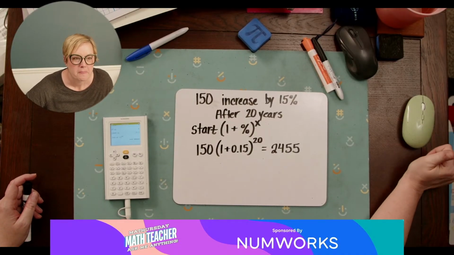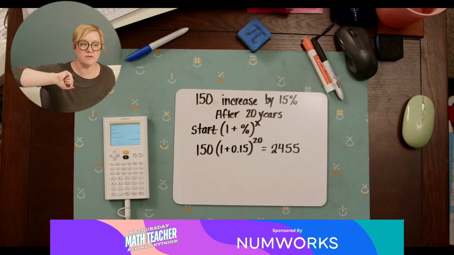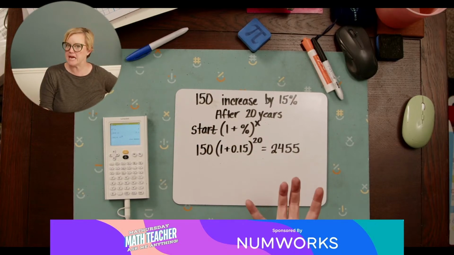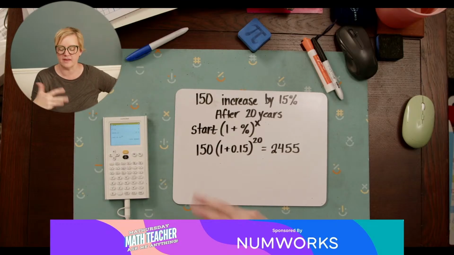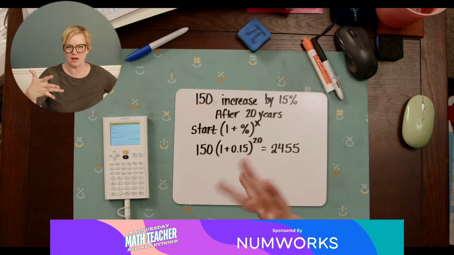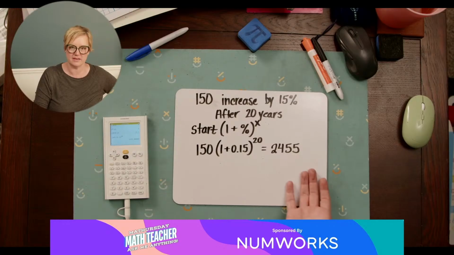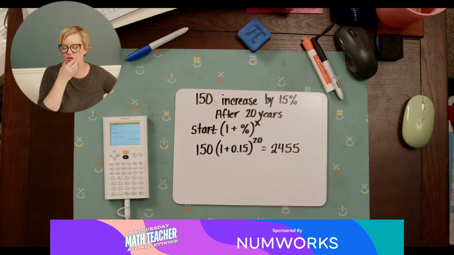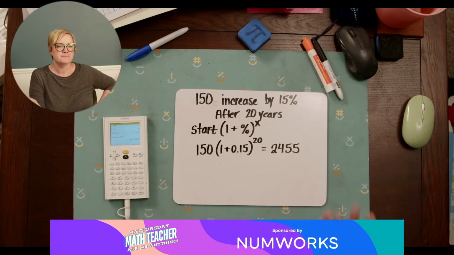So easy. Okay, so would you include a decimal if you get a decimal? Yes. I would include a decimal if this were money or if it said to the nearest tenth or something like that. In this case, I set it up as a population, so you wouldn't have a decimal of an animal. You would just round it off to whatever makes the most sense.